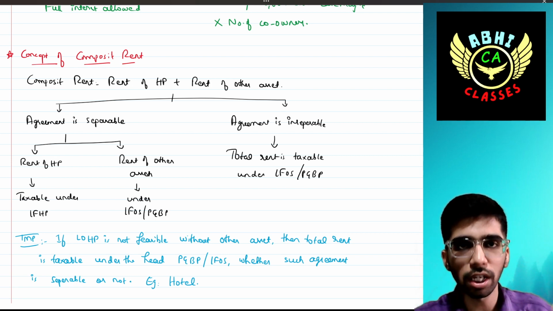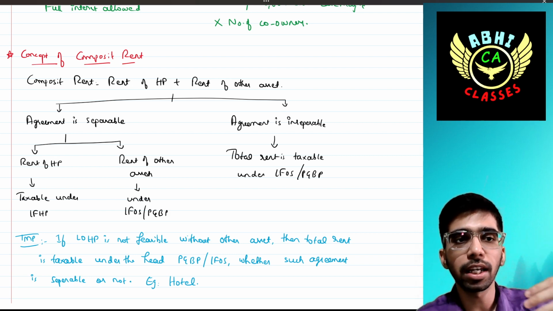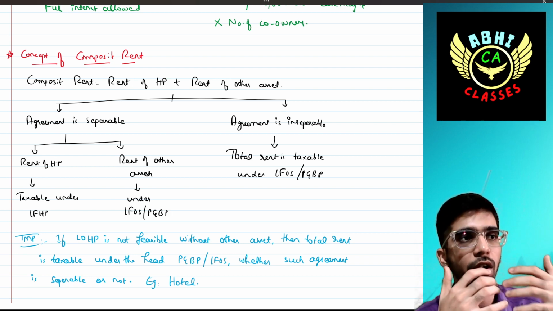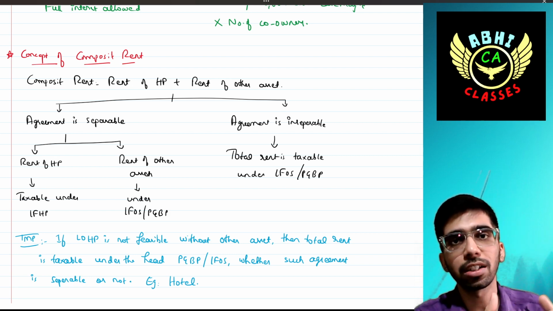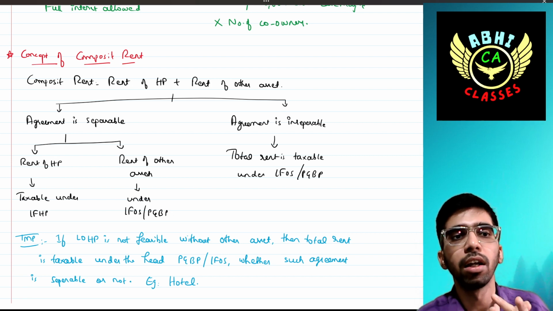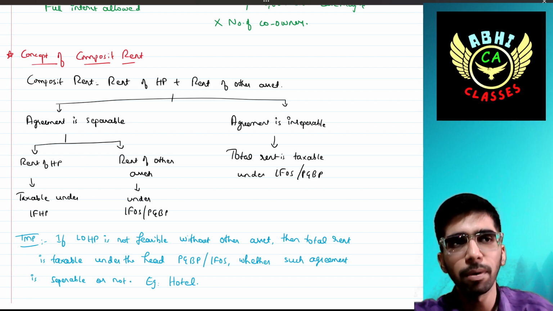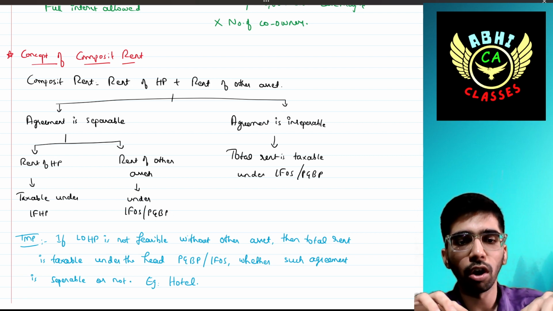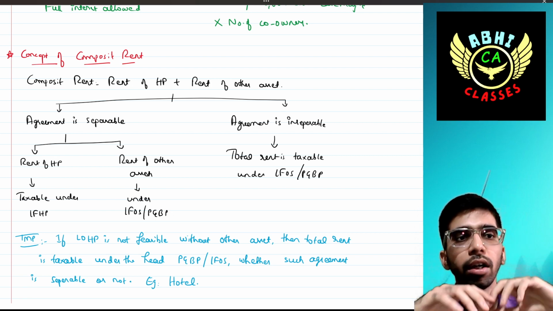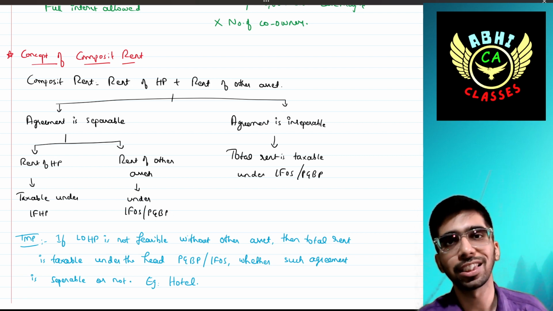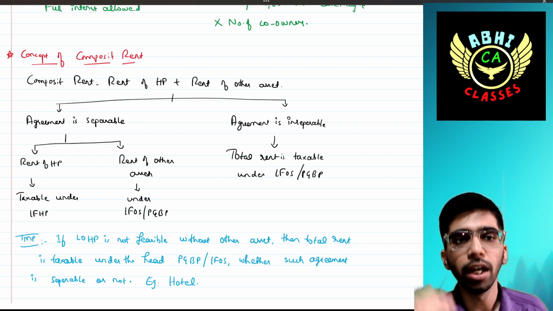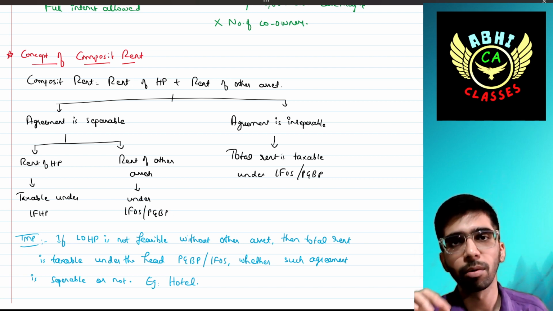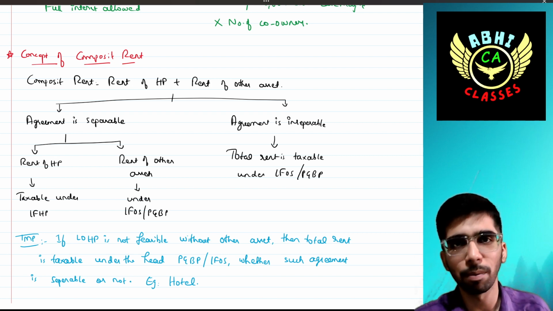Then we have to see if the rent agreement is separable. There is a clause that this is a portion, and there is actually a portion. If the agreement is separable, meaning there is a concept of apportionment, then the rent of house property will be chargeable under income from house property. Rent from other assets is treated as PGBP, that is business income, or income from other sources.